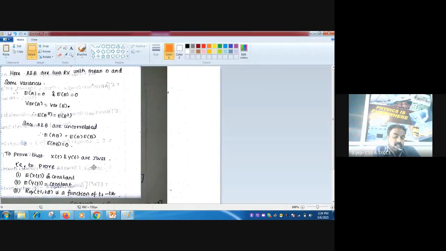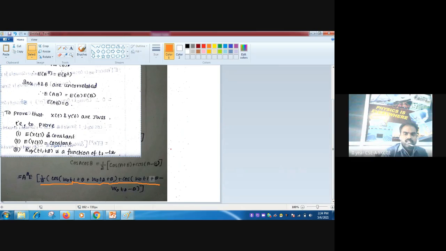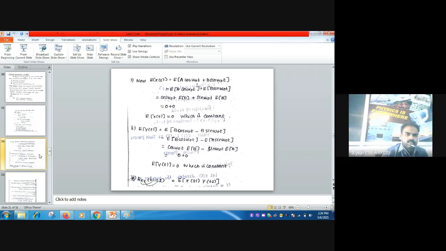Next, to prove X(t) and Y(t) are jointly wide sense stationary. For that we need to prove three conditions: E of X(t) is constant, E of Y(t) is constant, and Rxy of t1, t2 is a function of t1 minus t2, right? So these three conditions are to be checked, whether they are satisfied or not. First and foremost, let us verify the first condition.